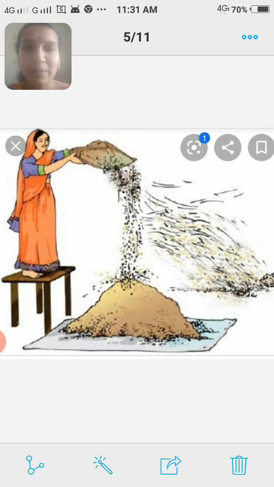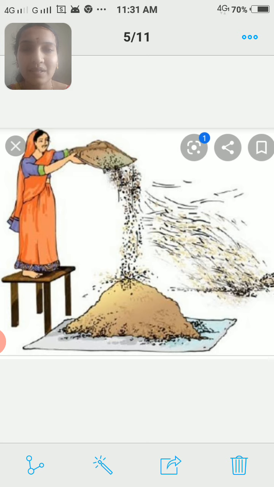The ragi will be mixed with the lighter components or the husk particles. So, in the presence of wind, what do we do? Turuvudu, we say, from up high we pour like this, so that the ragi gets settled down, whereas the husk particles, lighter particles, will be blown away by the wind.